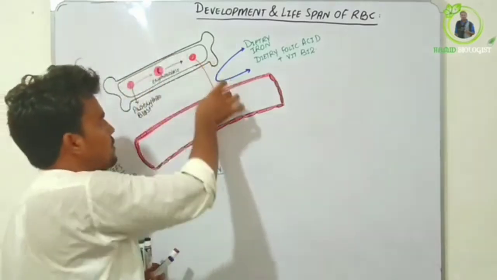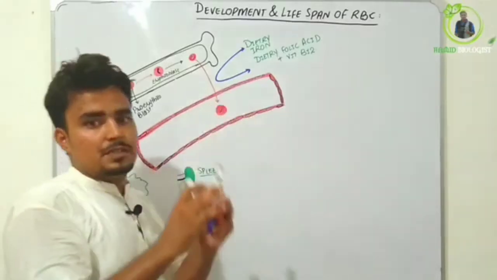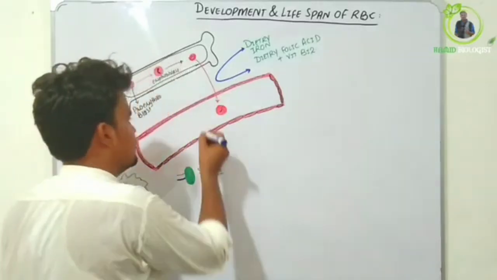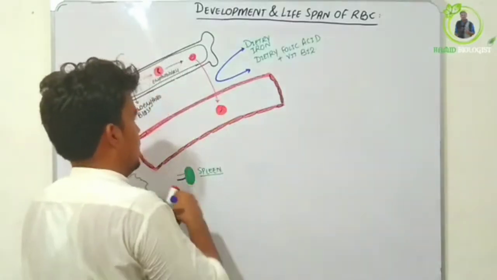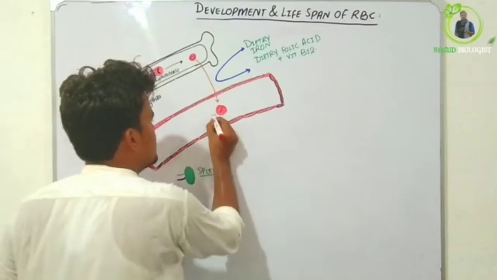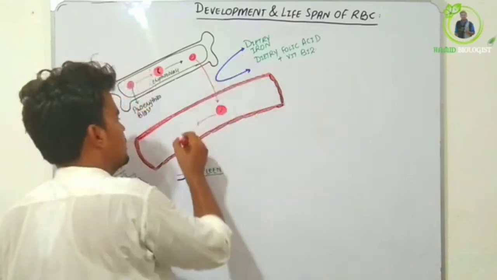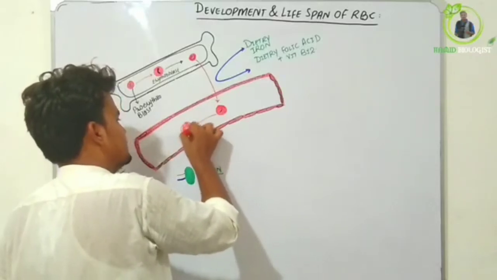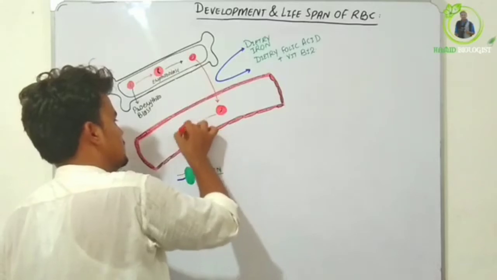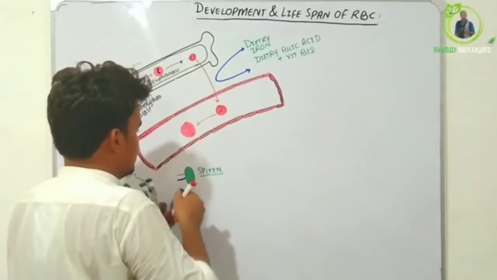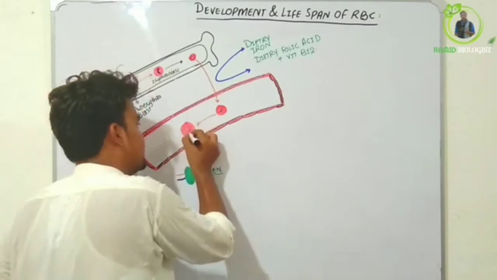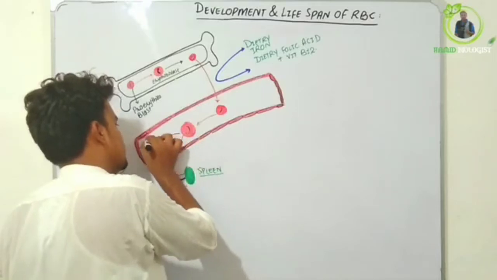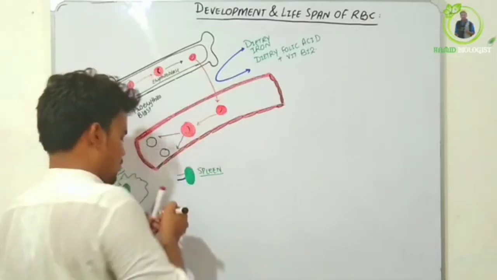So these components are carried into the blood cells where they form hemoglobin. After the accumulation of hemoglobin in the reticulocytes, the nucleus of the reticulocyte is lost, so erythrocytes are formed. It loses its nucleus due to the accumulation of hemoglobin, and this is the structure of erythrocytes. The life span of an erythrocyte is about 120 days. These are the old erythrocytes.